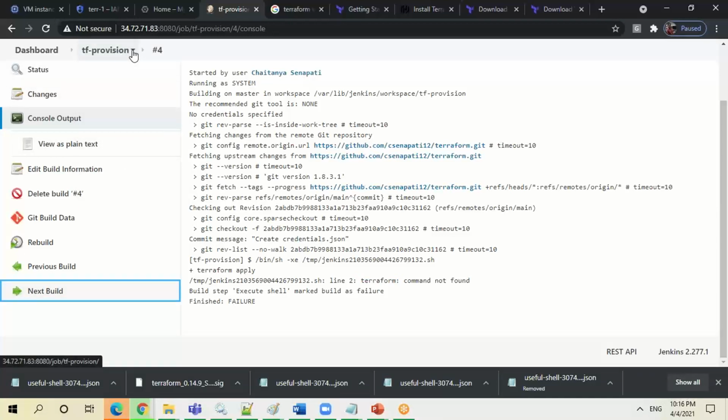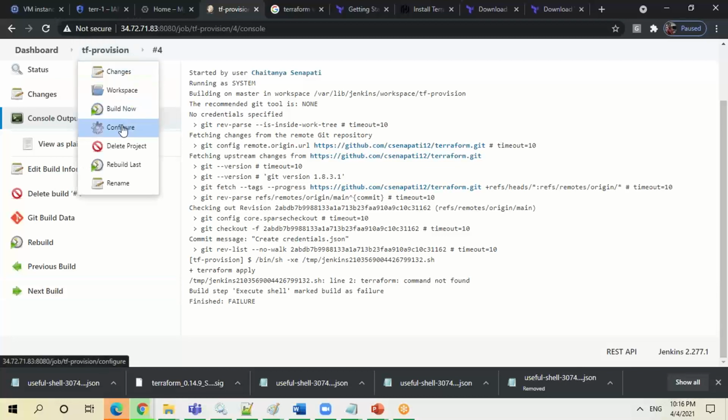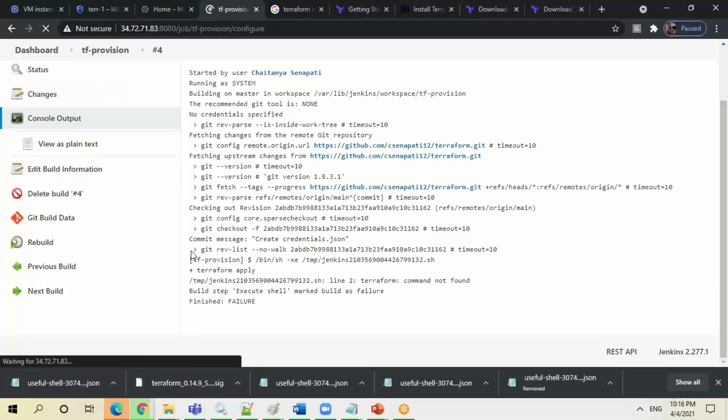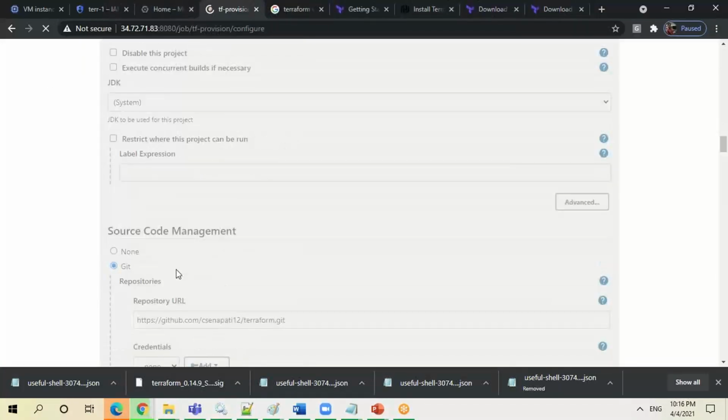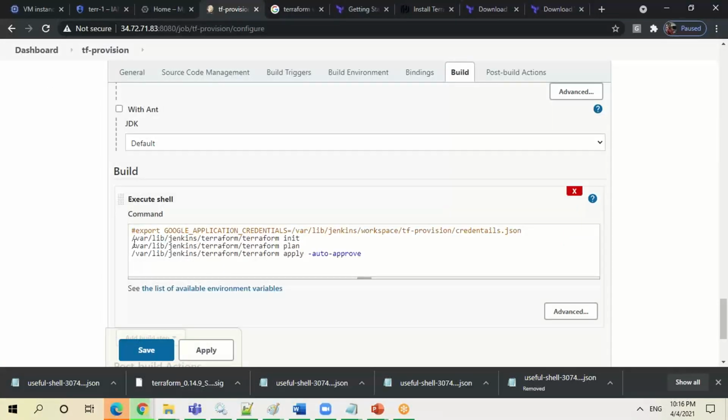The latter part, what I have done basically, again, you should have proper permission to see the job. Yes, you have to install the plugin, but that is not all the time. You have to give exactly where your Terraform is, and you can give the credentials also. Then you can pass the credentials directly.